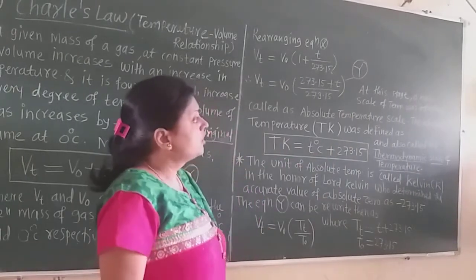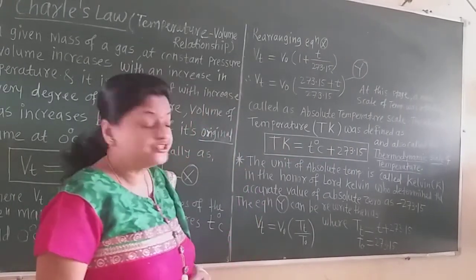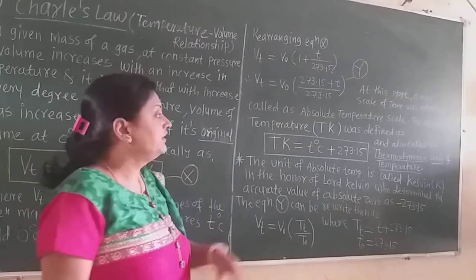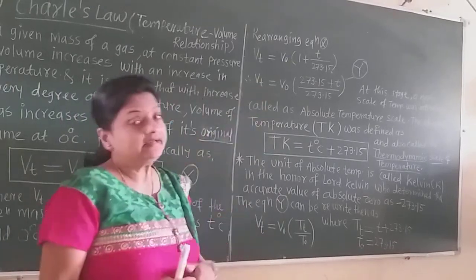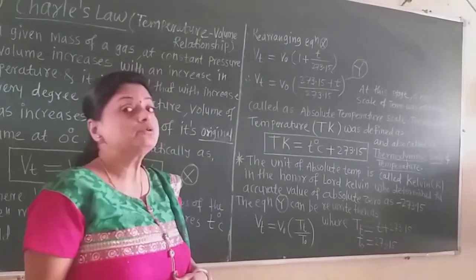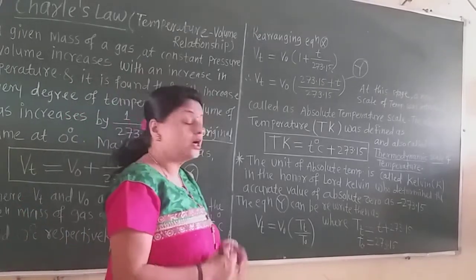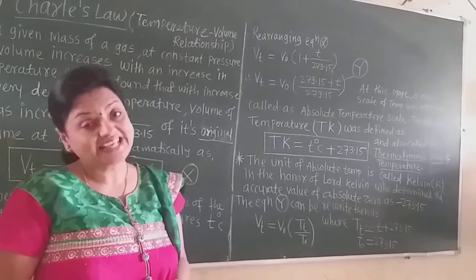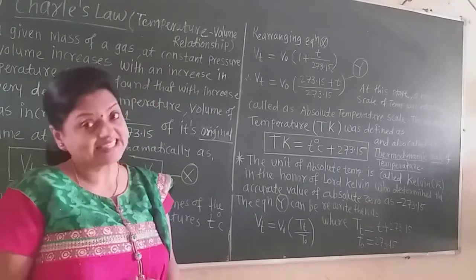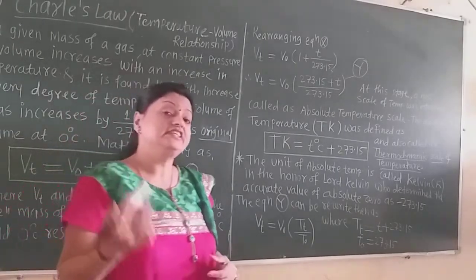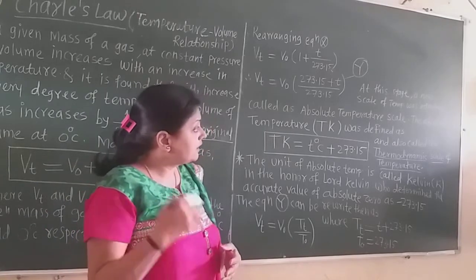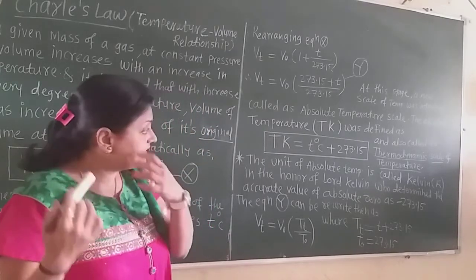At this stage, a new scale of temperature was introduced. When this equation was obtained, there was an introduction of a new scale of temperature, called the absolute temperature scale or Kelvin scale.